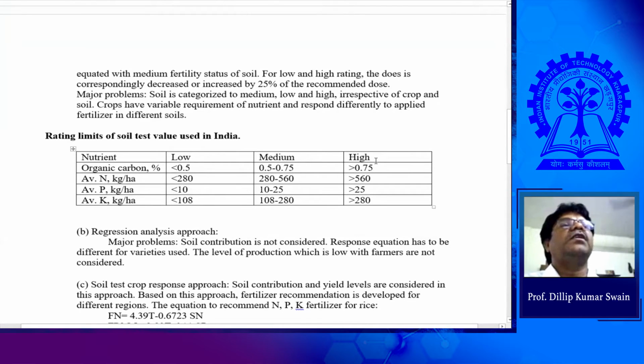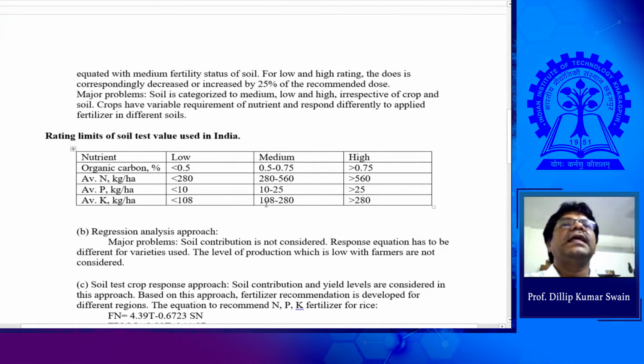This is based on the organic carbon, available nitrogen, available phosphorus and available potash content in kg per hectare in the soil. The soil of medium fertility has organic carbon 0.5 to 0.75%, available nitrogen around 280 to 560 kg per hectare, available phosphorus around 10 to 25 kg per hectare, and available potassium around 108 to 280 kg per hectare.